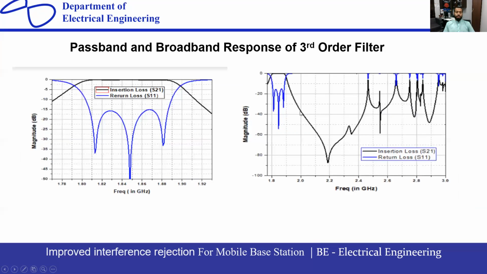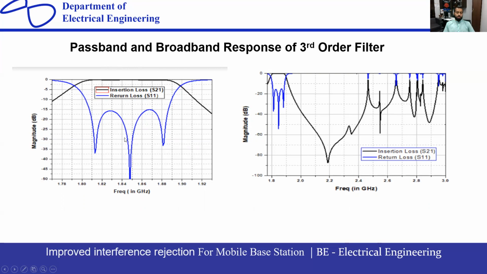So these are the results of the third order filter that I have gained from my research work. That's the passband and broadband. In the passband results of my filter, the frequency that I want to pass is 1.8 to 1.88 GHz. So you can see here the wave at 1.842. You can clearly see this from this graph.